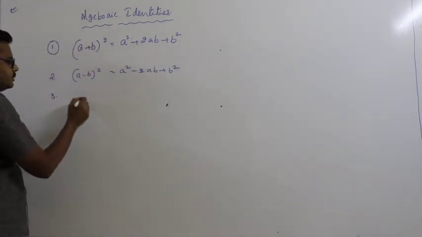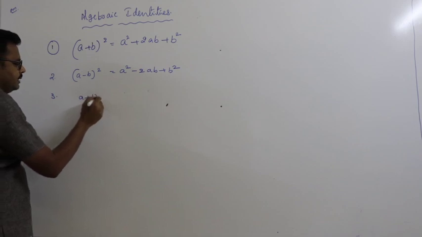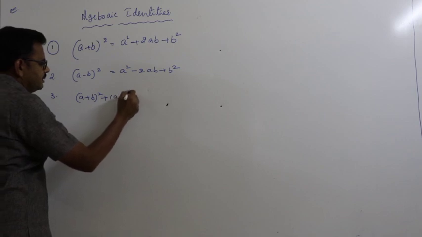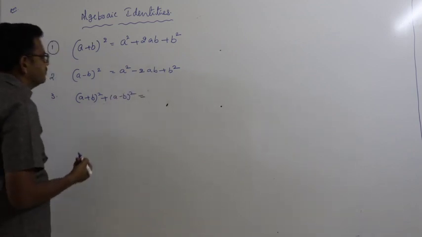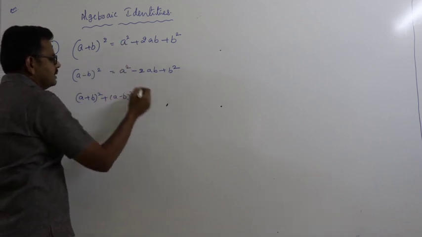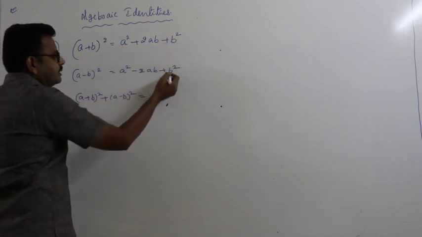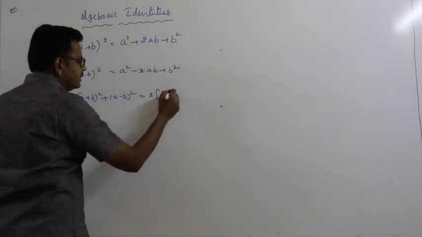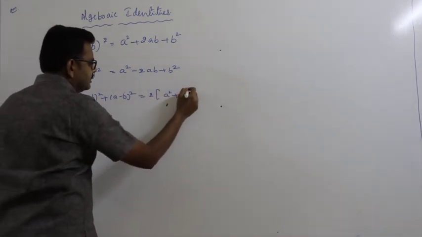By adding these two, A plus B whole square plus A minus B whole square, 2AB gets cancelled, A square plus A square is 2A square, B square plus B square is 2B square. That is 2 times A square plus B square.